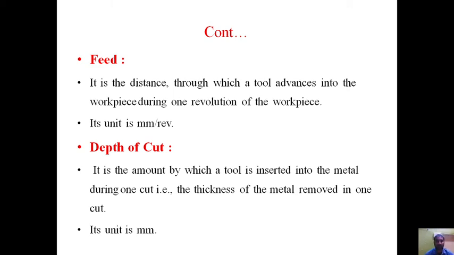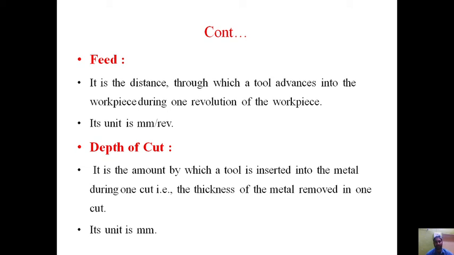It is the amount by which the tool is inserted into the metal during one cut. It is nothing but the thickness of the metal removed in one cut. So depth of cut is nothing but the thickness of the metal removed from the workpiece by the tool. It is equal to the difference between the unmachined surface and the machined surface.